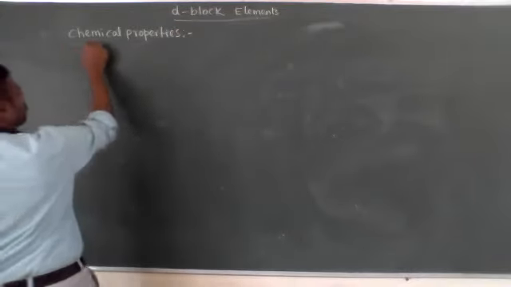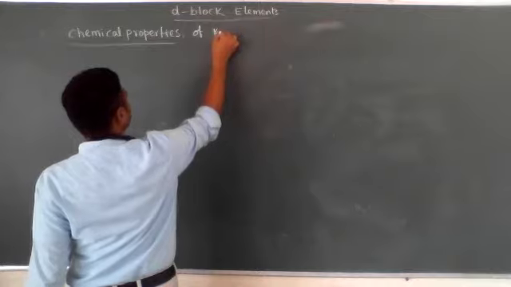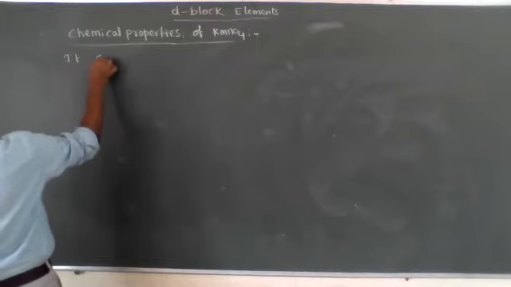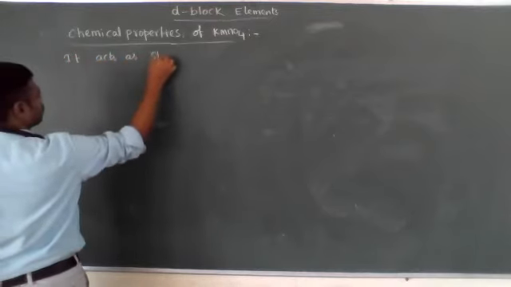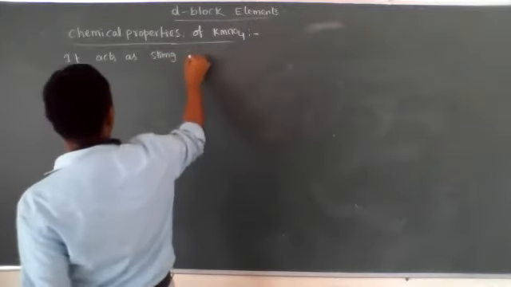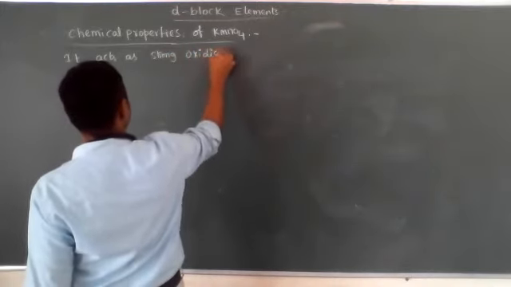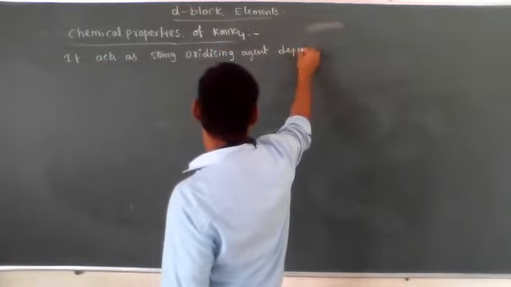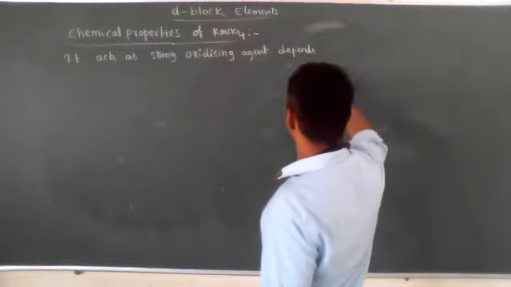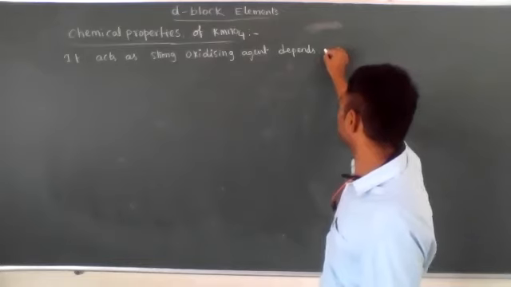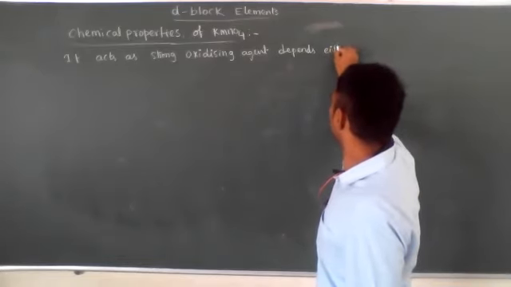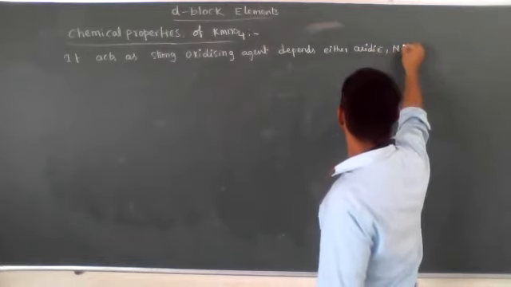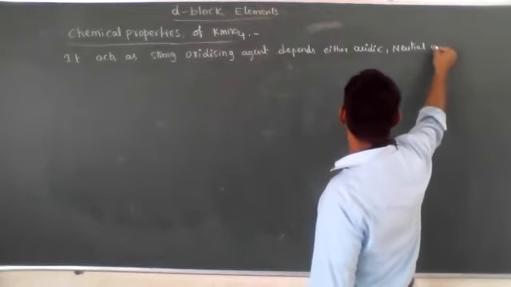Chemical properties of KMnO4. It acts as a strong oxidizing agent, and that depends on the medium: either acidic, neutral, or basic.